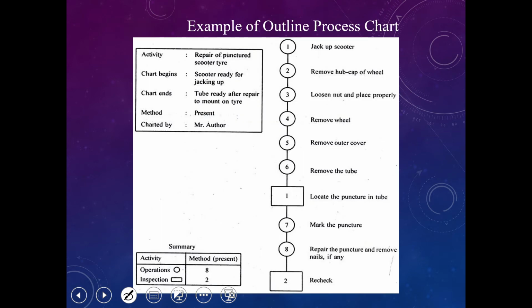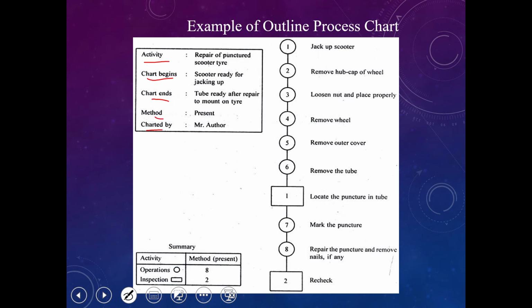So we have another sample here, a chart for how to repair a punctured scooter tire. You can see here the activity, how to repair a punctured scooter tire. The chart begin, chart end, method, and chart by.